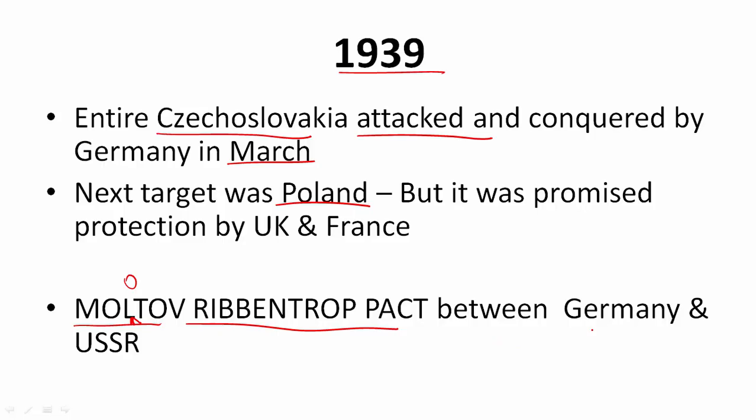Why did he sign an agreement with the USSR? Because he knew that sooner or later he would have to go to war with UK and France. So he did not want to repeat the mistake of World War I, when Germany was defeated because it was attacked from both sides, the USSR as well as the Western countries. So this time he wanted peace with the USSR, and thus this pact was signed.